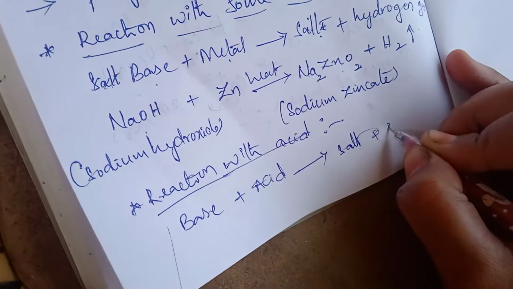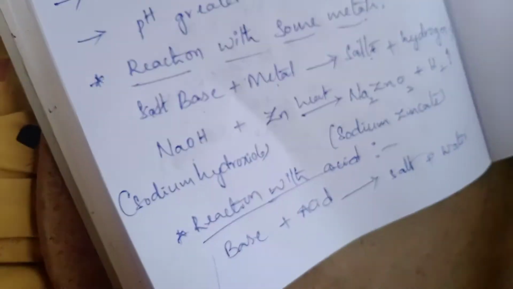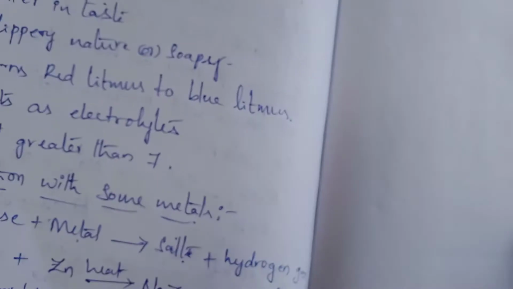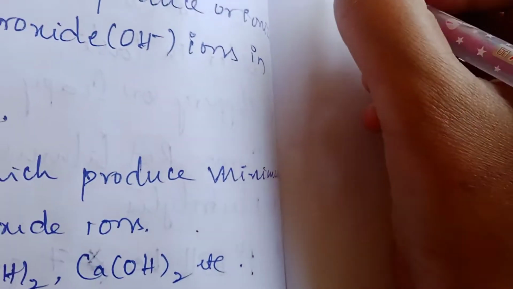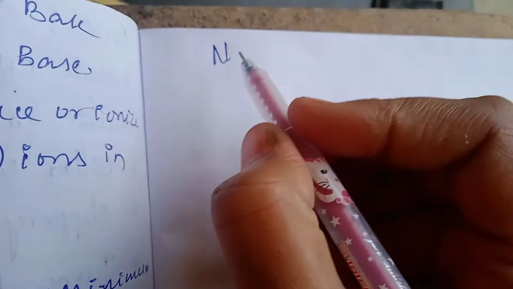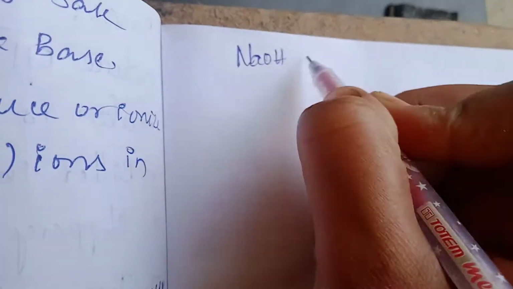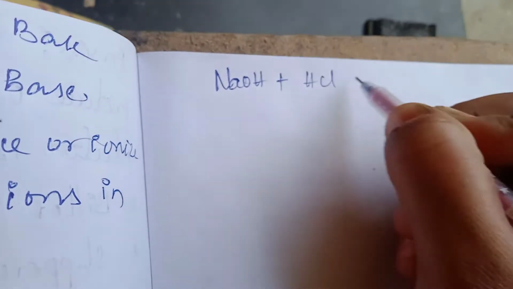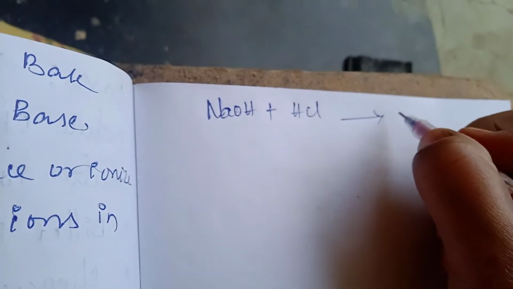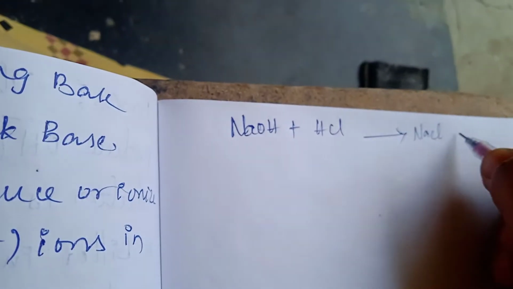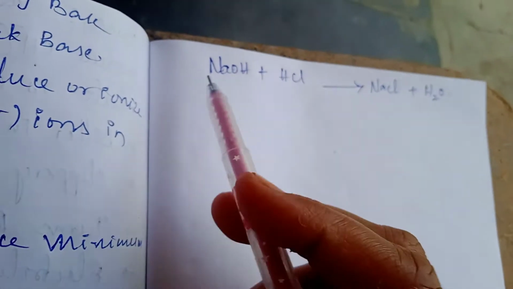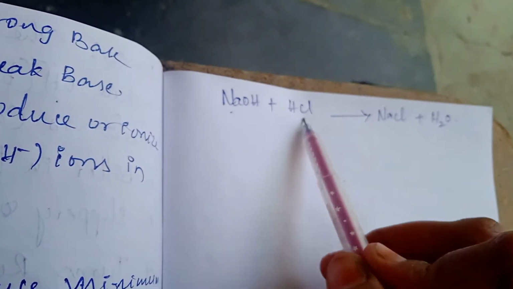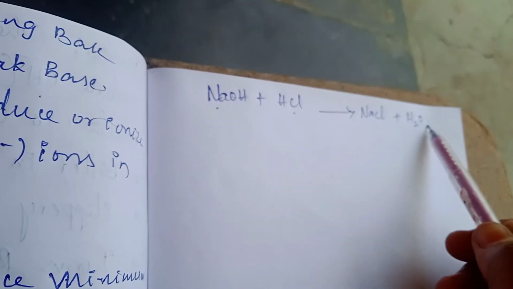Salt and water. What is this reaction? In last class I had told the reaction between acid and base is called what? Neutralization. Now let us take some examples. Base I am taking NaOH, sodium hydroxide, acid HCl. Then what will be the products? NaCl and H2O.